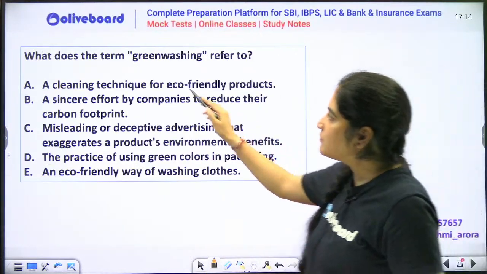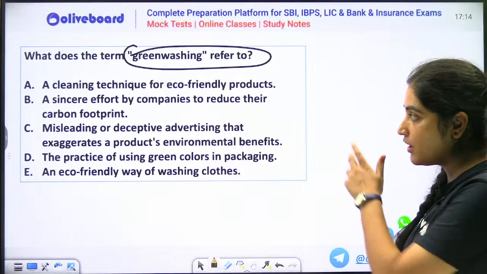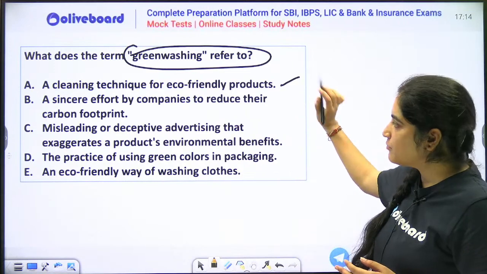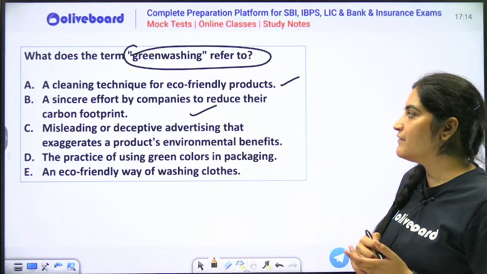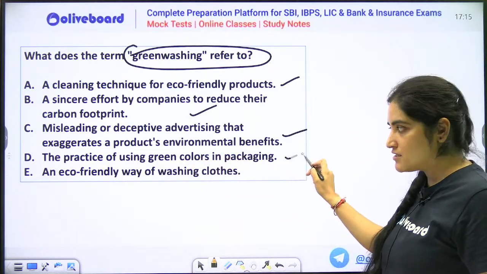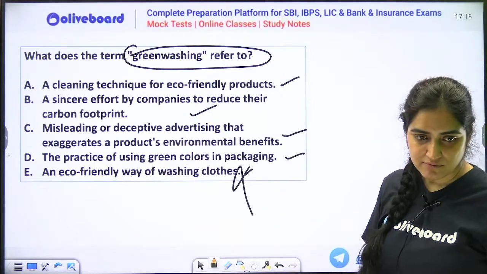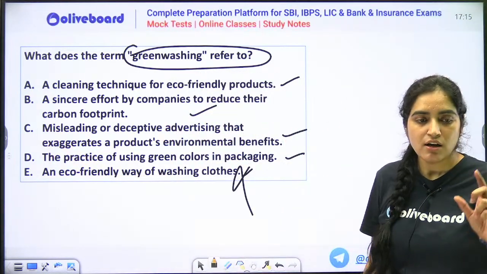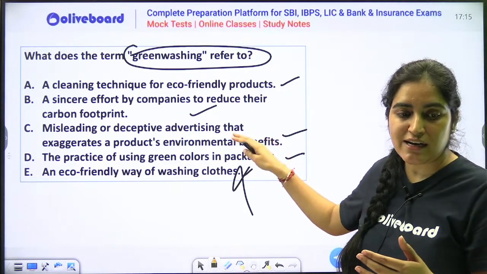Next thing, what does the term greenwashing mean? अरे बहुत easy है. What does the term greenwashing mean? A cleaning technique used for eco-friendly products, a sincere effort by companies to reduce their carbon footprint, misleading or deceptive advertisement that exaggerates a product's environmental benefits, the practice of using green colors in packaging, या फिर an eco-friendly way of washing clothes. ये तो वैसे ही बेकार statement है. Obviously, I would not ask you this question, right? So option number C is correct, because what is greenwashing? आंखों में green wash करके बेच देना कि okay, this is environmentally friendly technique, so that is why misleading.